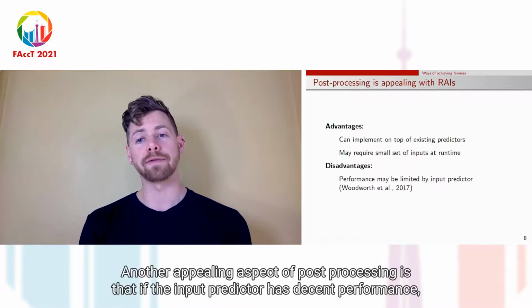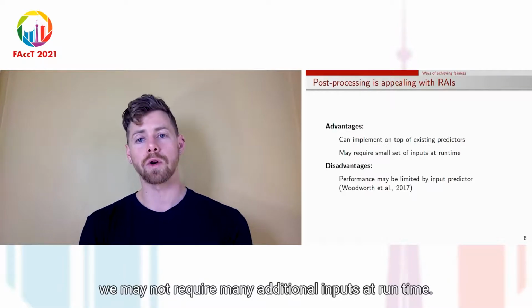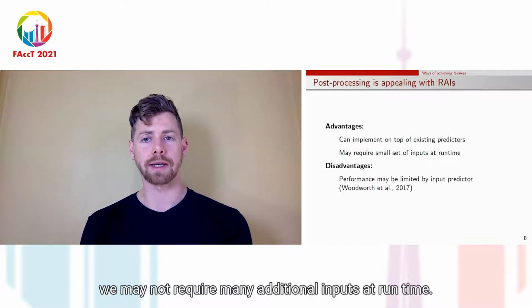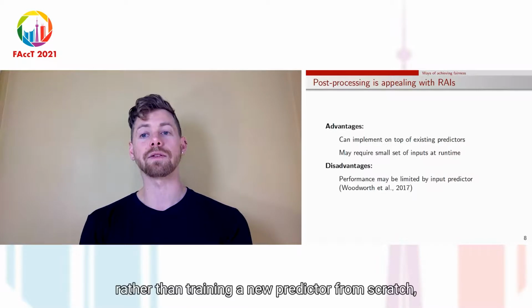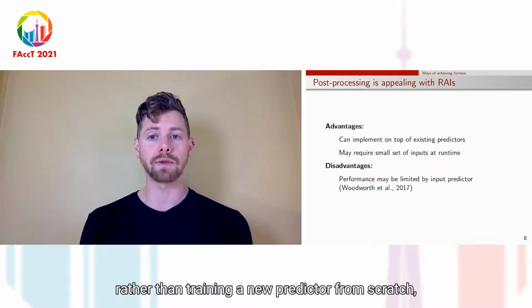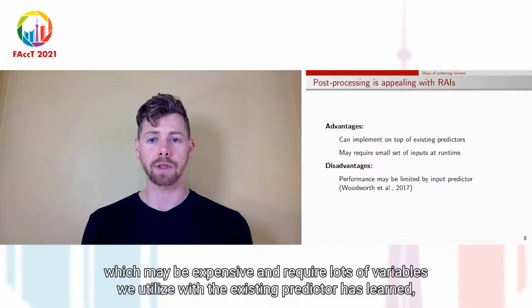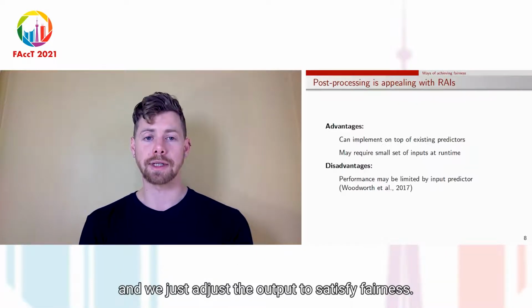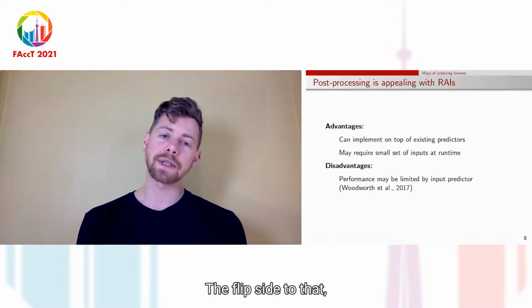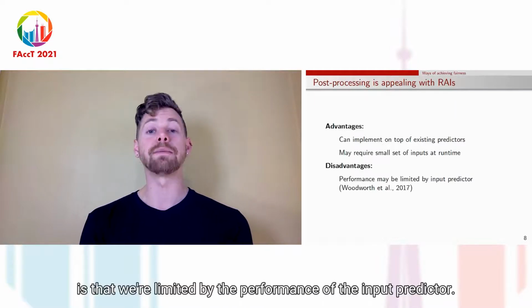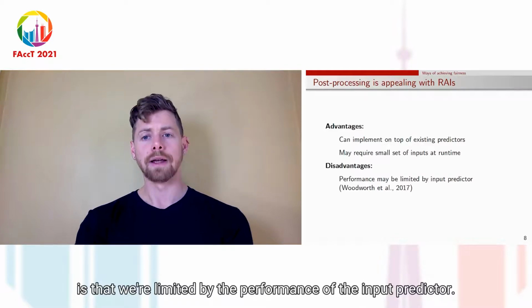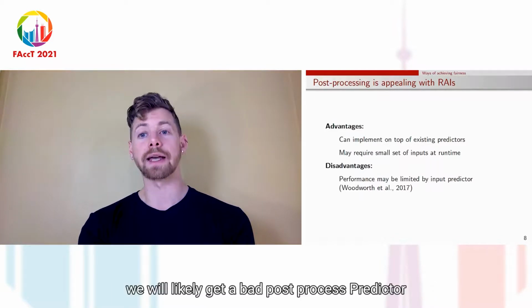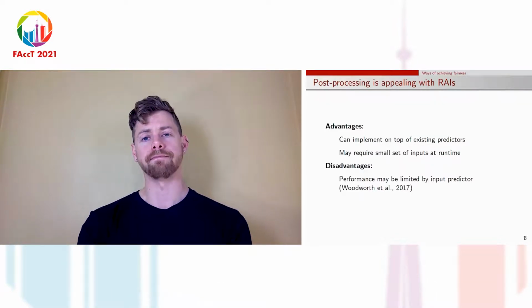Another appealing aspect of post-processing is that if the input predictor has decent performance, then we may not require many additional inputs at runtime. That is, rather than training a new predictor from scratch, which may be expensive and require lots of variables, we utilize what the existing predictor has learned, and we just adjust the output to satisfy fairness. The flip side to that, of course, is that we're limited by the performance of the input predictor. If it's bad, we will likely get a bad post-process predictor.